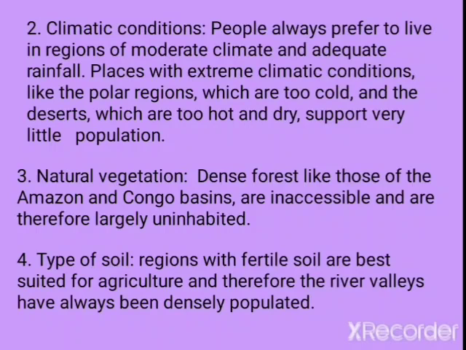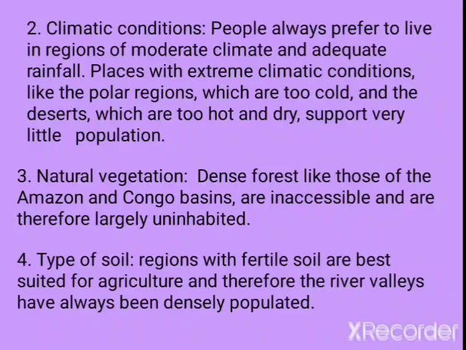The third one is natural vegetation. Natural vegetation means forest land. Dense forests like those of the Amazon and Ganga basins are inaccessible and are therefore largely uninhabited. So we see less population in regions of natural vegetation because it is dense forest. People may not live in those types of land. Natural vegetation means forest land, and we see very little population living in the forest.